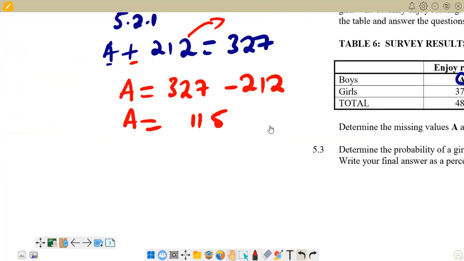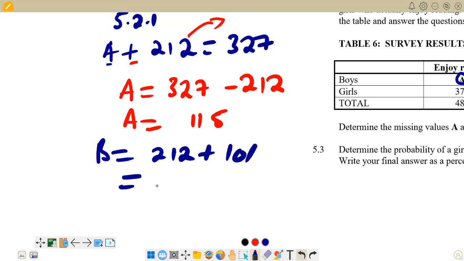So this is our next question, which is B. Calculate B. So B is equal to 212 plus 101, and then the answer that you get is 318. So this is our answer on that one. Then we go to the next one,